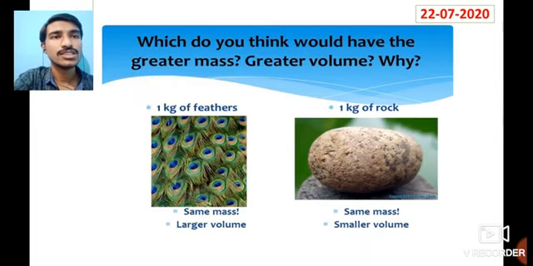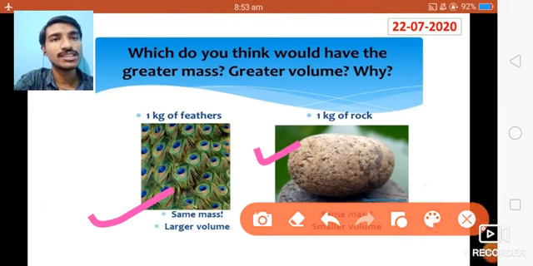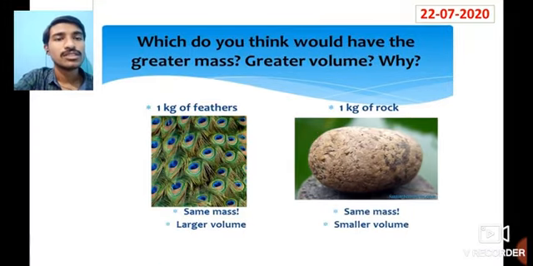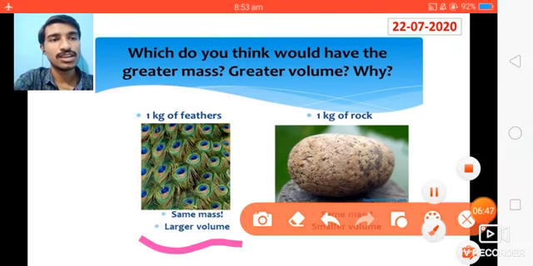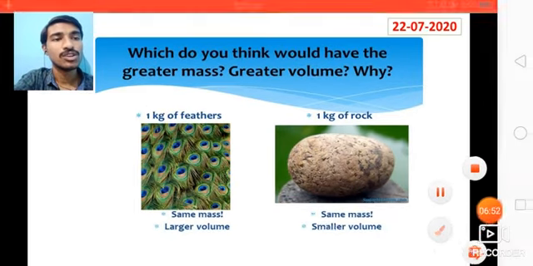Here you can see: which do you think would have the greater mass, greater volume, and why? Here 1 kg of feather is taken in this example, and 1 kg of rock is taken in this example. The mass is the same, that means we have taken 1 kg in both examples. Which has a larger volume? The feather has a larger volume and the rock has a smaller volume.